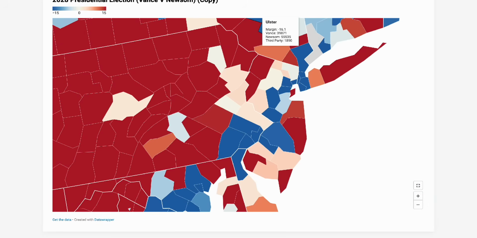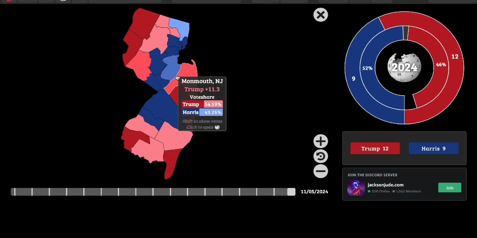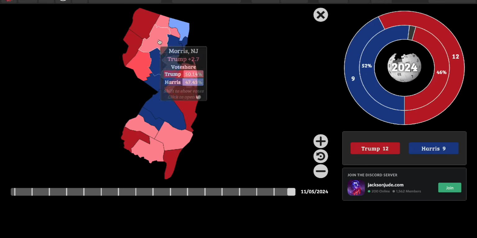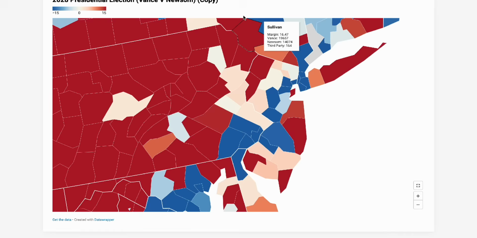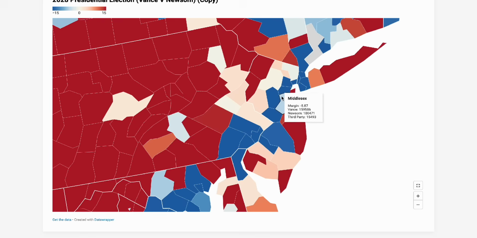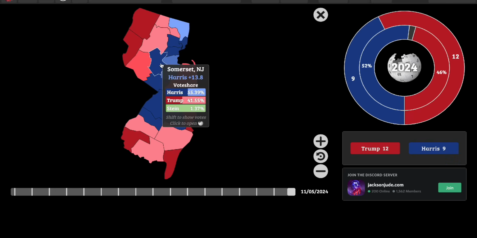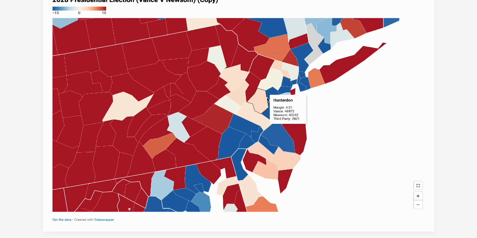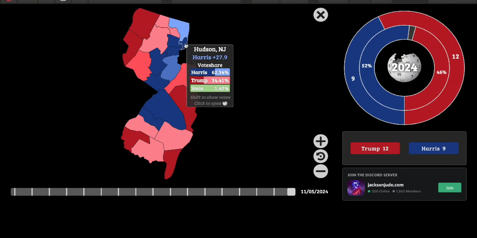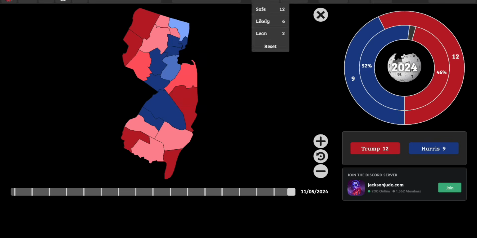But you will notice when you actually look at the county map here, Bergen is Harris plus 3.4. Here it's basically a point. And you see Passaic County, which Trump won by 3, Vance is winning it by about 5, and he flips Morris. Or actually, Morris gets slightly closer from 2024, so he actually loses ground there. Somerset is slightly more Democrat than the last election. So is Union. Certain areas continue to shift left.